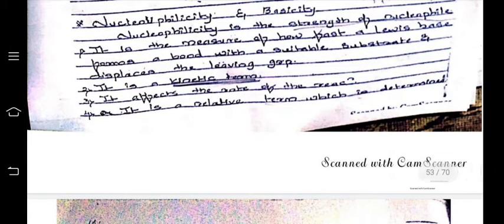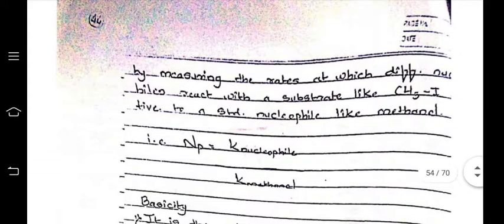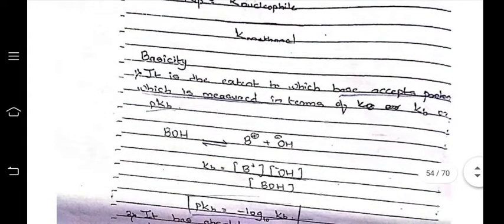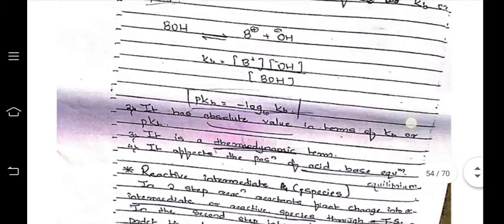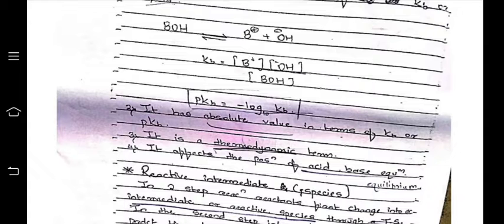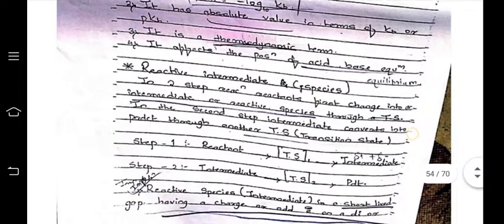Next, nucleophilicity. Nucleophilicity is the strength of the nucleophile to form bonds with a suitable substrate, and it affects the rate of the reaction. It is a relative term, determined by measuring the rate at which different nucleophiles react with a substrate like CH3I. Basicity is related to nucleophilicity. It is the extent to which a base accepts a proton, measured in terms of Ka, Kb. Here the rate equation is calculated. pKb is equal to minus log Kb.